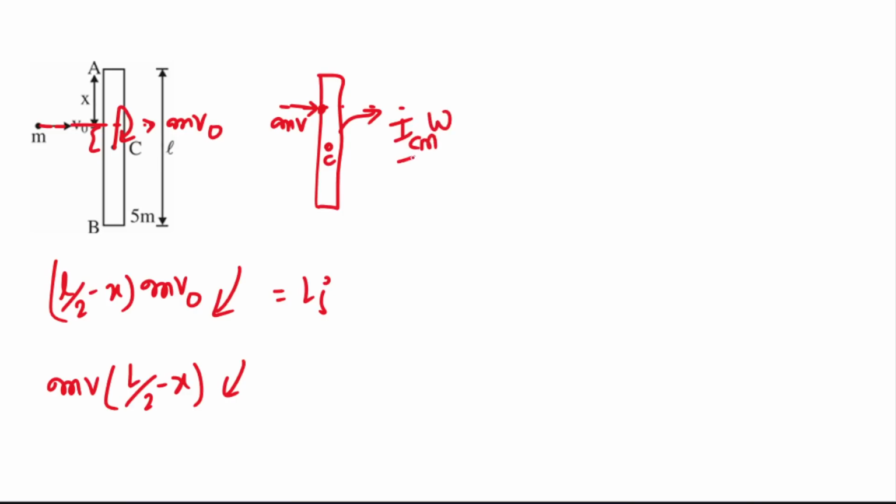So the angular momentum of this rod around its center of mass will be ICM omega. Because this rod also has linear momentum equal to 5 mvc, sorry, vc, that we have taken as vc. But this 5 mvc will have zero moment around the center of mass because it passes through the center of mass. So the angular momentum of the rod around its center of mass will give you ICM omega, and this will be equal to LF.